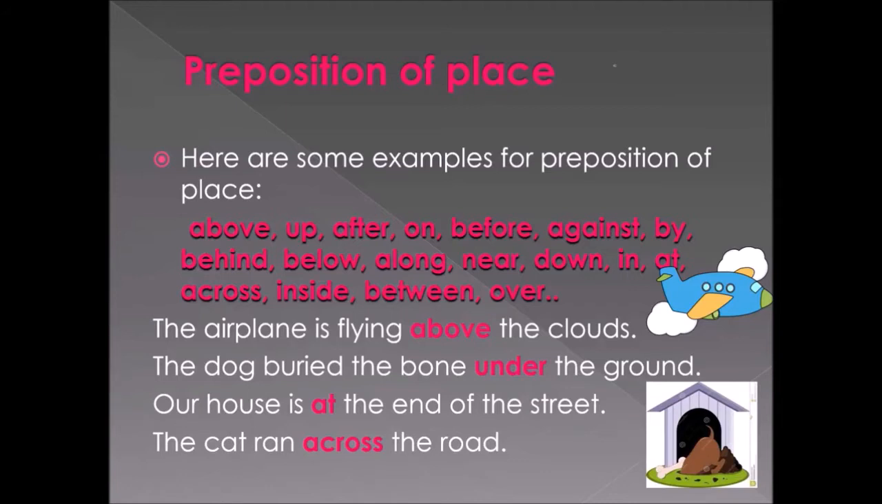Look at the first sentence. The airplane is flying above the clouds. Where is the airplane flying? Look at the picture there. So the airplane is flying above the clouds. It is flying over the clouds. Instead of using over, we are using the word above.